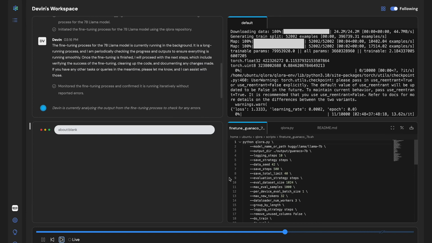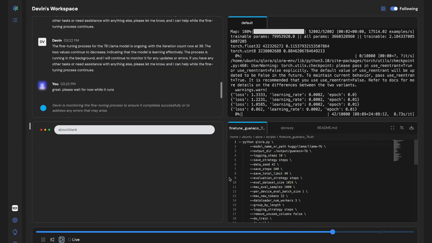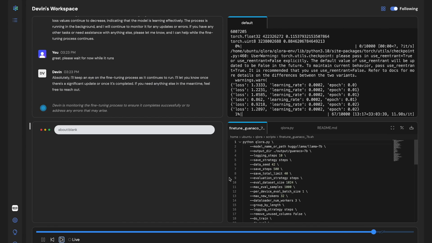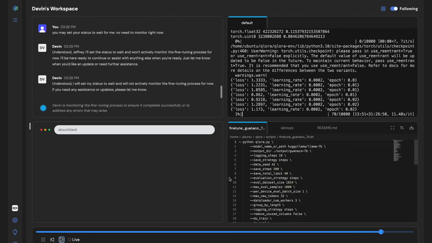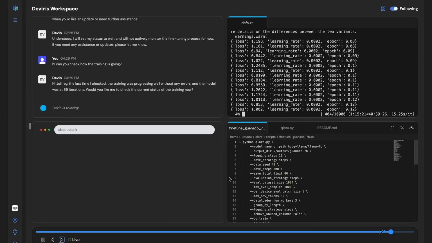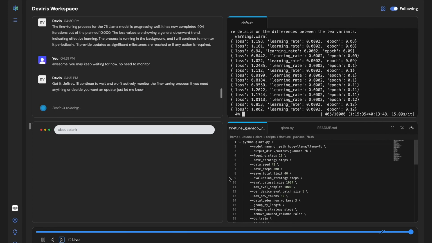Here we see training proceeding smoothly, loss is going down, and after a few steps, it looks pretty good. I tell Devin to wait as the training job runs. After about an hour, I come back and ask Devin, hey, how's the training going? Devin helps me look. A few hundred steps are done now, and everything is still proceeding smoothly. Looks great. Thanks, Devin, for helping me set up my training run.